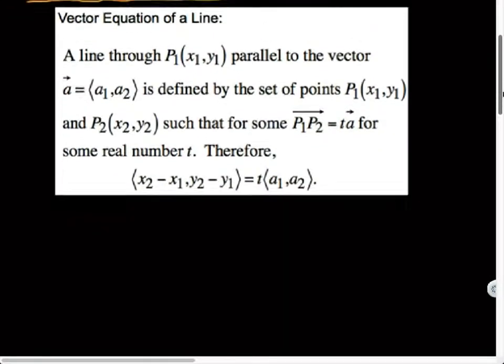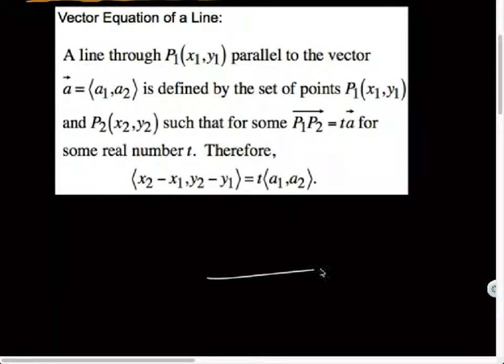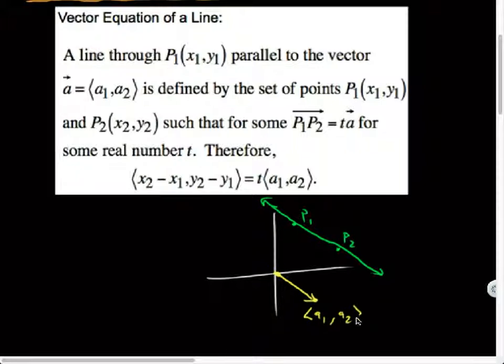So kind of like the idea of this sketch going on here. Imagine I've got point P1 and point P2, and here's my line that passes between them. And then vector a would have been some parallel vector. So this would have been vector a, like a1 and a2 or something like that, right?